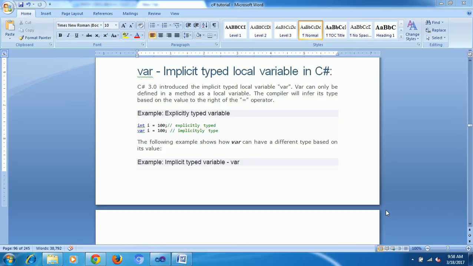At declaration time only, it will take whatever you want: integer, string, decimal, anything it will accept. But if you want to change from one data type to another dynamically, it is not possible using var. We need to decide integer or string or float when initializing, but not at runtime.